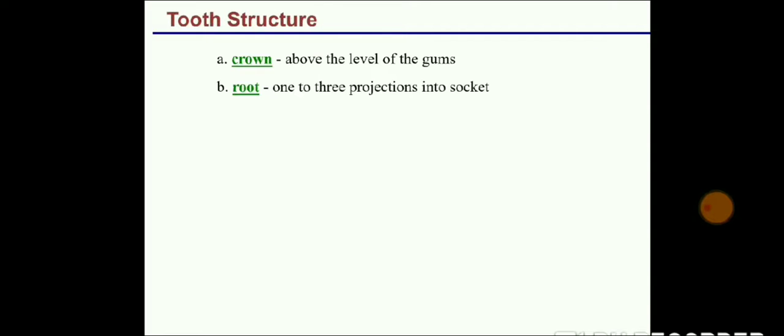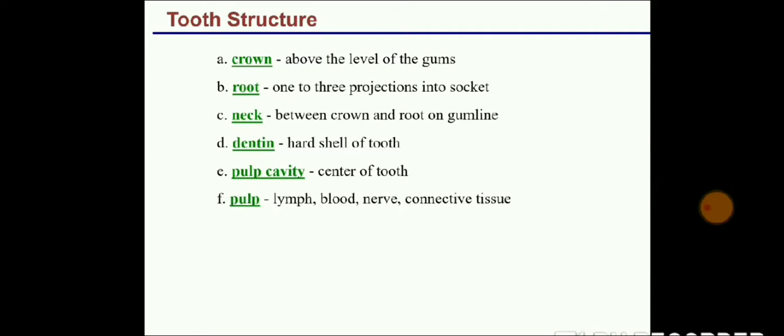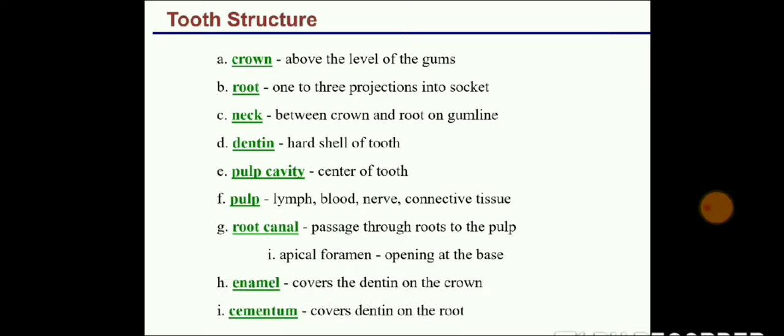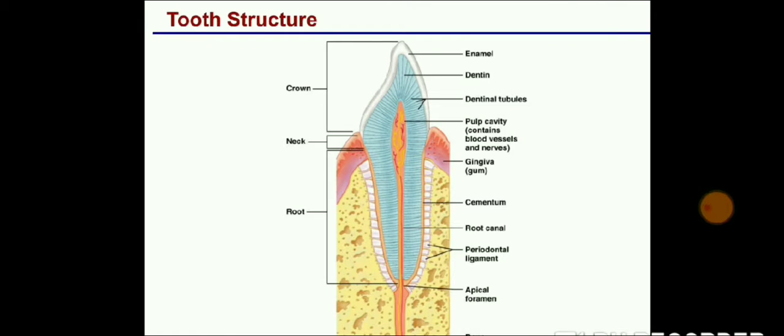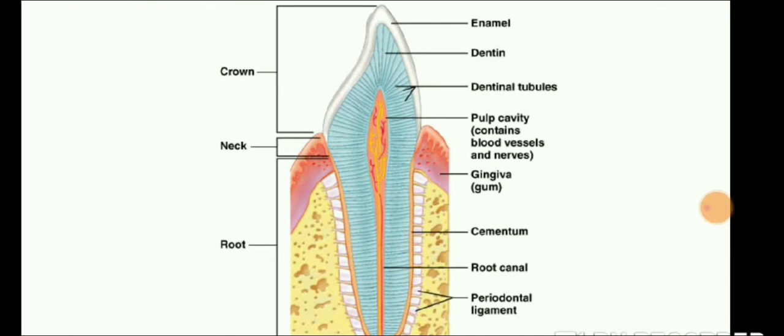So these are some types of teeth. Now we will see the structure of teeth. First of all, there will be a crown. We will see the diagram. This front part, the white part, is covered by the enamel.